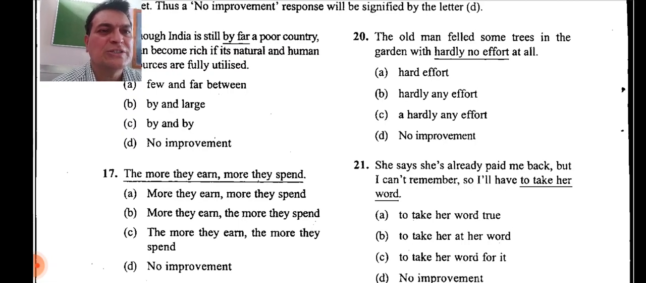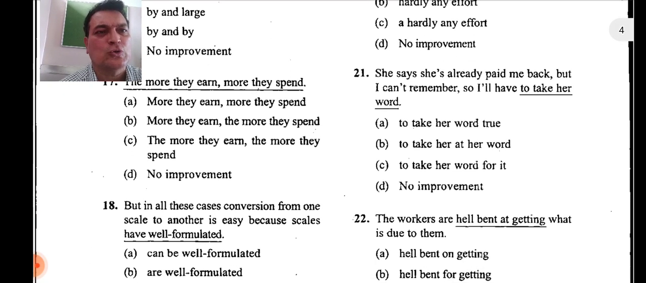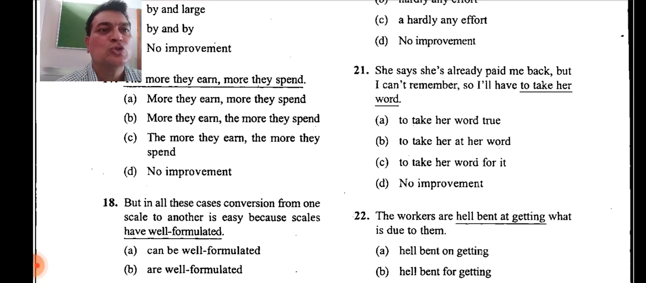Okay, let's go to the next one. She says she has already paid me back, but I can't remember, so I will have to take her word. See, what is the right phrase here? That is the question. It means I will have to take her at her word. That is the right phrase. What does it mean? I have to trust her. She has already paid me back, but I can't remember. But I have to trust her.